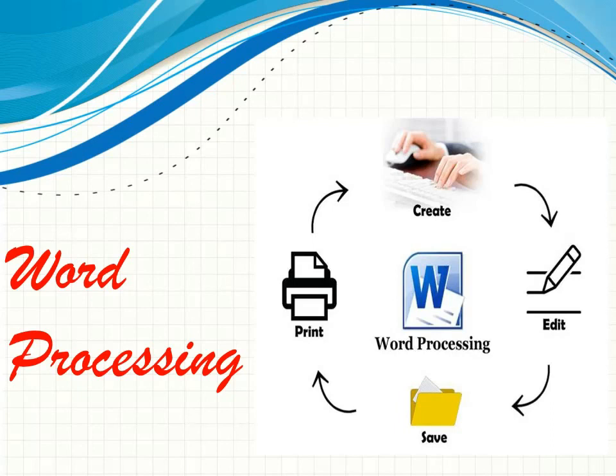Word processing is the process of creating or editing a document using a word processor, like Microsoft Word, Google Docs, or OpenOffice Writer. For example, a student could create a report in a word processor application. After that, the student could print it, save it in a storage device, display it on a bigger screen, or send it to somebody else over email.